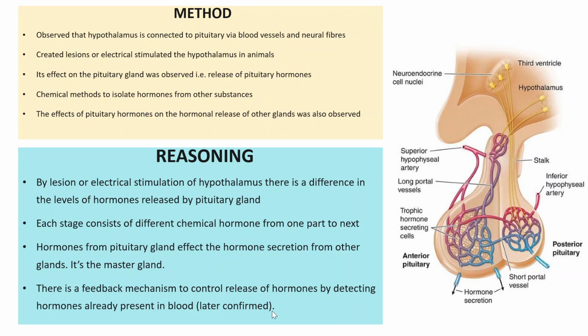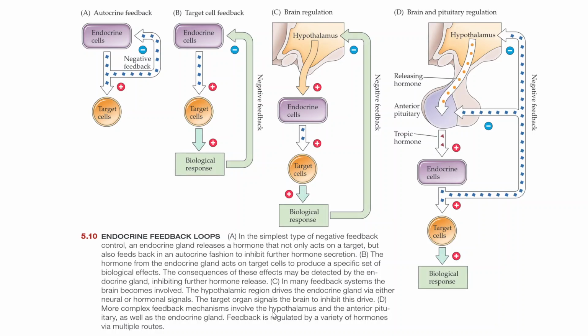From the hypothalamus, there is a stimulation to the pituitary. From the pituitary, there is a stimulation to the endocrine gland, and from the endocrine gland, there is a stimulation to the target organ. And obviously, the excess of hormones released goes through the bloodstream back to the brain, because the brain is surrounded by blood vessels, and neurons can actually detect those chemicals again. They know the concentration of chemicals in the body and whether they should inhibit or excite to release more hormones.